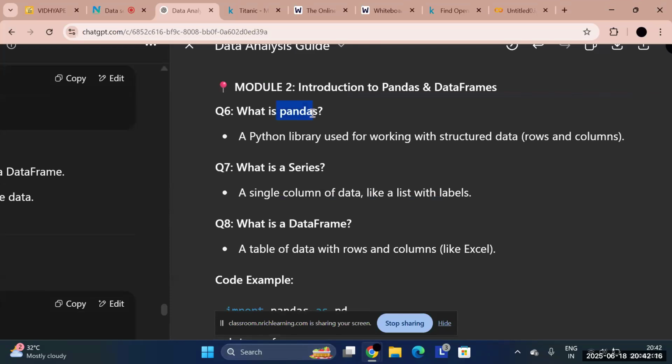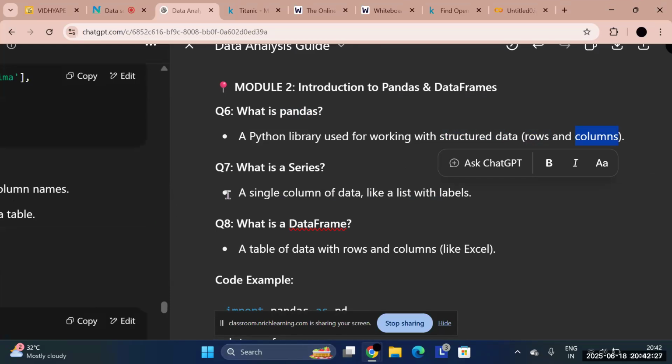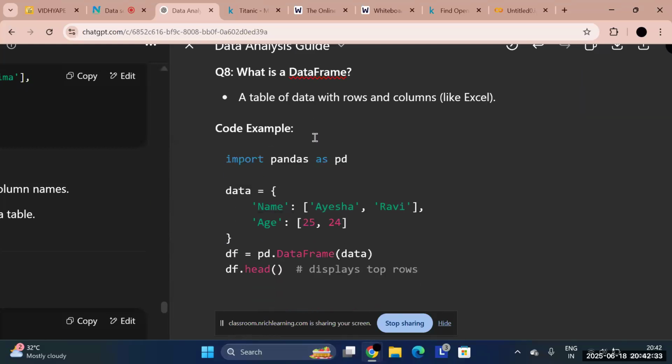Now see, the pandas library is used for working with structured data, which is rows and columns. So as I said, when we are talking about a Python data frame, do remember that it goes with rows and columns, which is a tabular format. Understood?